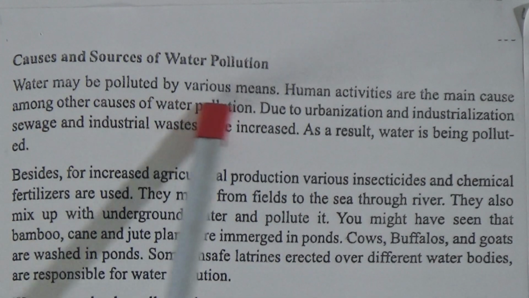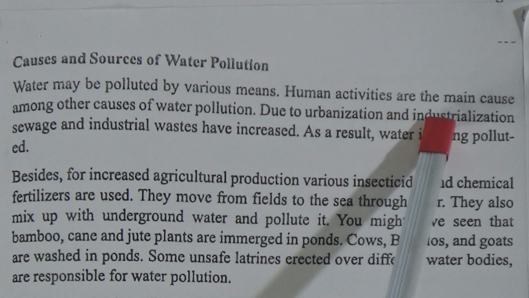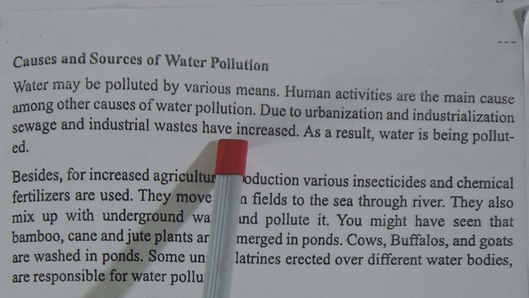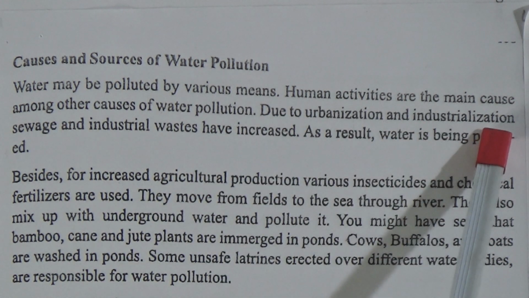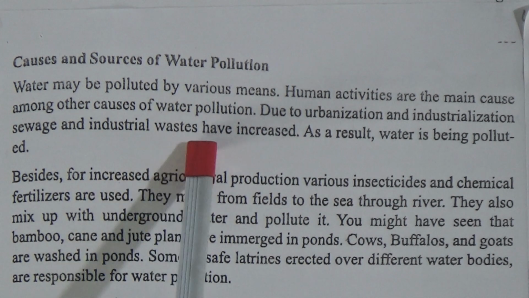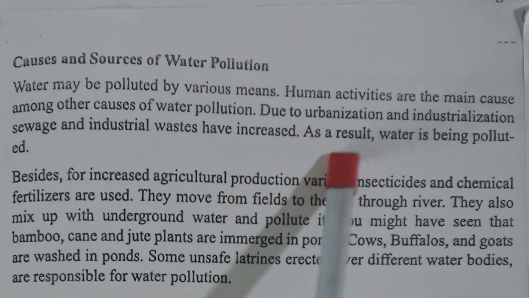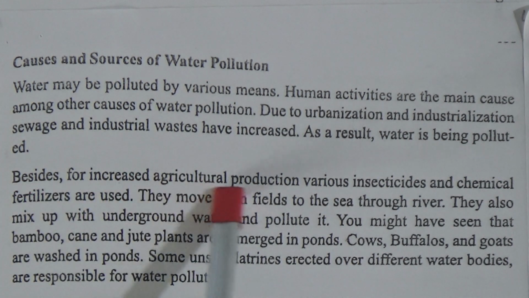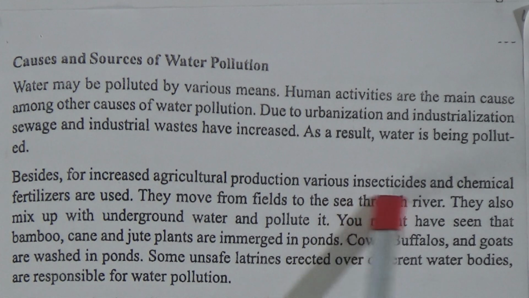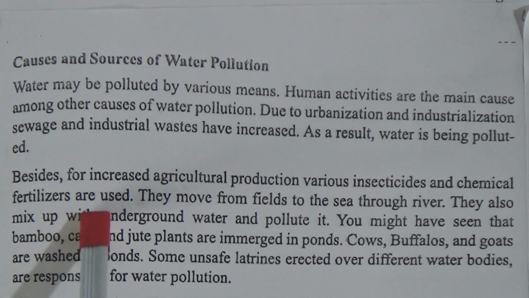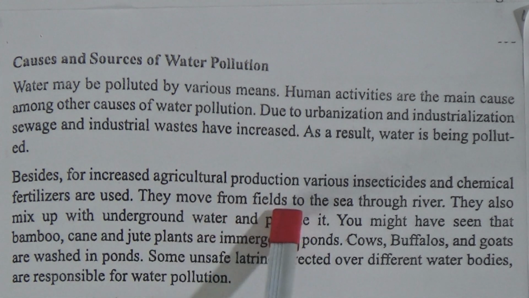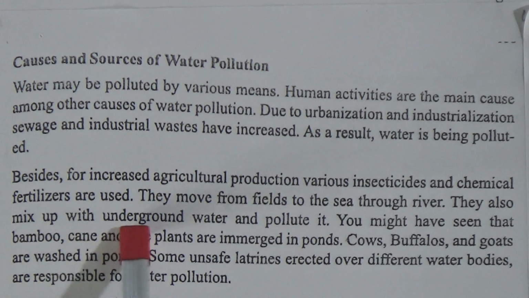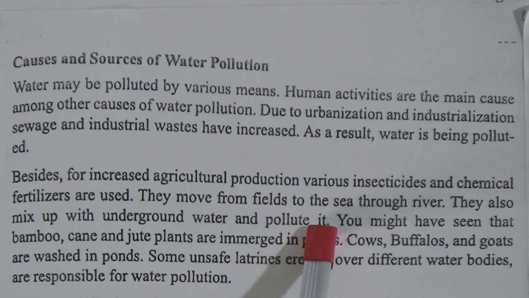Water may be polluted by various means. Human activities are the main cause among other causes of water pollution. Due to urbanization and industrialization, sewage and industrial wastes have increased. As a result, water is being polluted. Besides, for increased agricultural production, various insecticides and chemical fertilizers are used. They move from fields to the sea through river. They also mix up with underground water and pollute it.